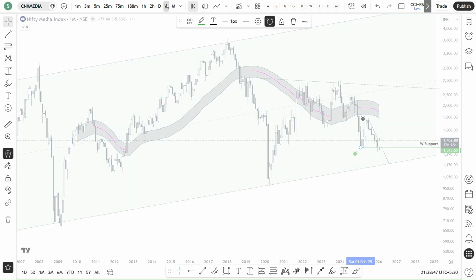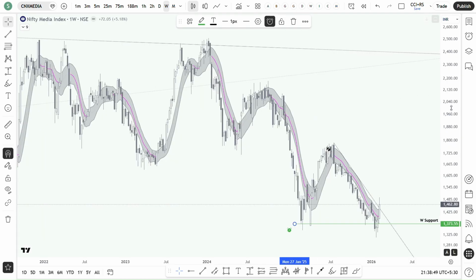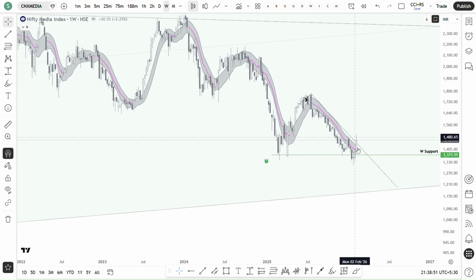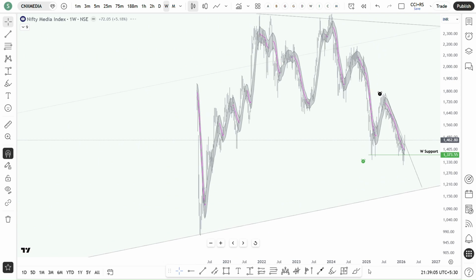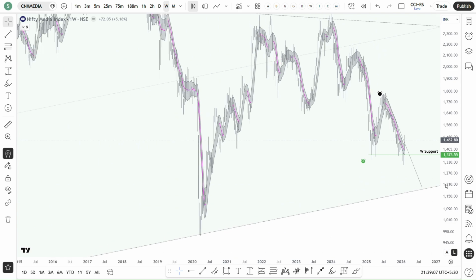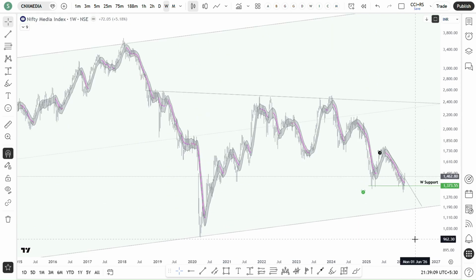I still want the media index to come up to this channel support, so that will be a good ideal place to accumulate a media ETF at least, because I don't personally trade or invest in media stocks. At least we can invest in media ETFs.